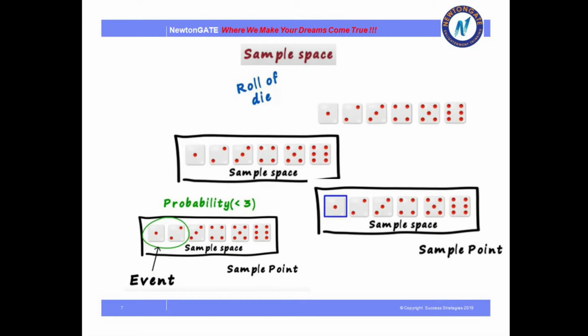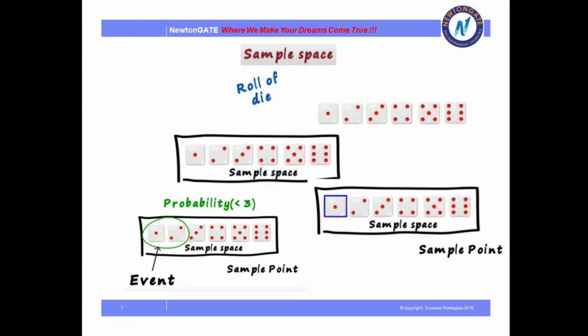Now the next very important thing is what is the exact difference between the sample space and event. This is the confusion that most of the students have. What is the exact difference, and when does it become an event? So sample space will remain the same for all of the dice. Whenever you are throwing the die, the sample space will remain the same. That means the total outcomes are going to be the same 6 things. But the event will be changing.